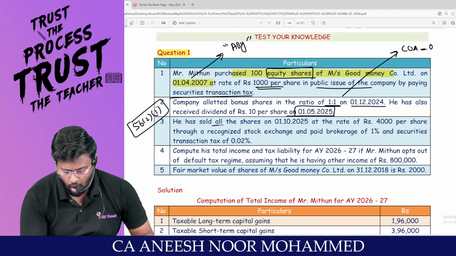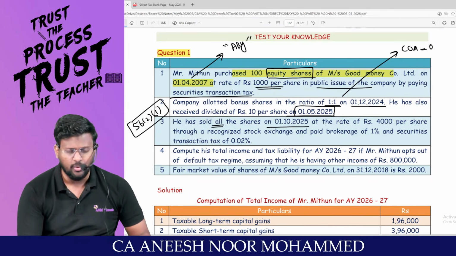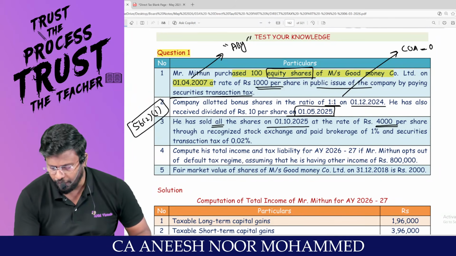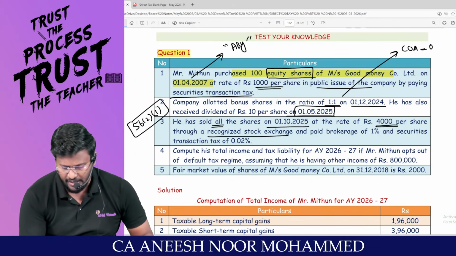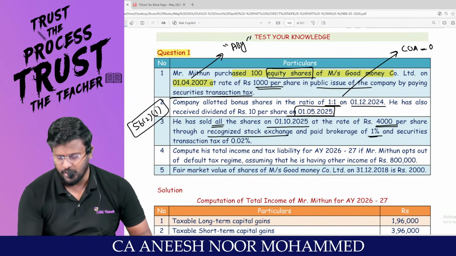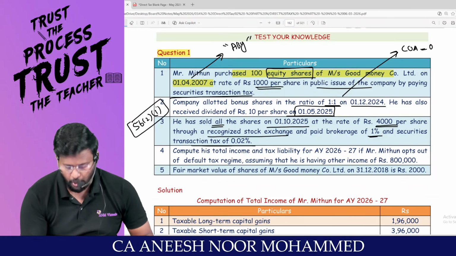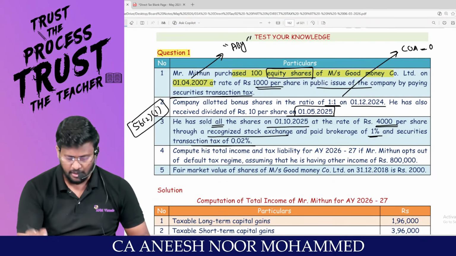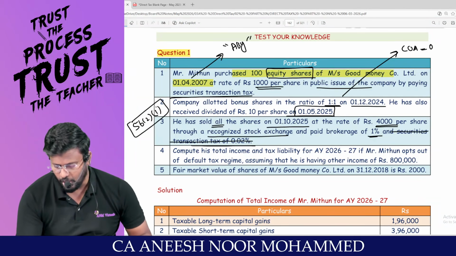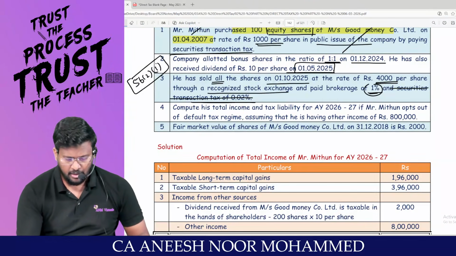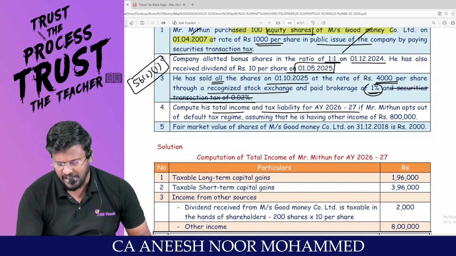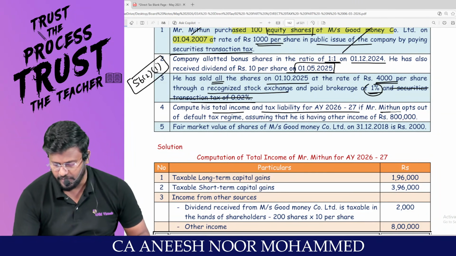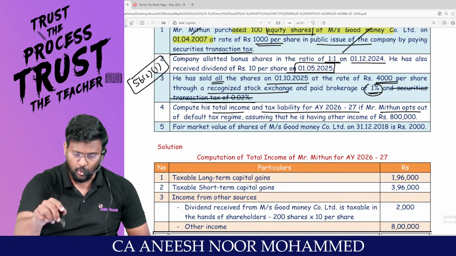He has sold all the shares on 1/10/2025 at the rate of 4,000 per share through a recognized stock exchange and paid brokerage at 1% and STT of 0.02%. As per the 7th proviso to section 48, any STT paid cannot be claimed as a deduction, whereas brokerage can be claimed. Compute total income and tax liability for assessment year 26-27 if Mr. Mithun opts out of the default tax regime.